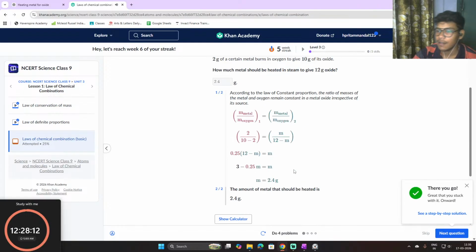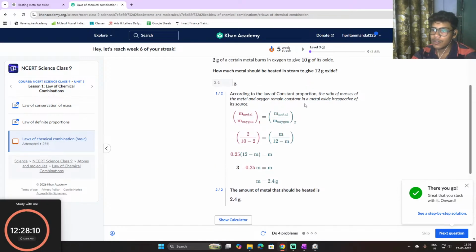Yeah, that's the answer. Because according to the law of constant proportion, the ratio of masses of the metal and oxygen remain constant in the metal oxide irrespective of its source. Constant proportion means what will remain here also remains here. So here it is saying metal divided by oxygen 1 equals metal divided by oxygen 2.